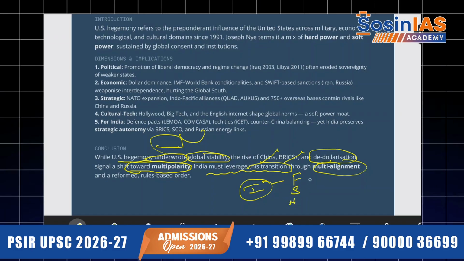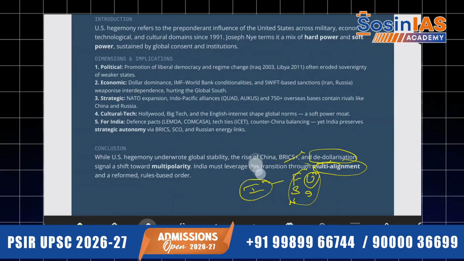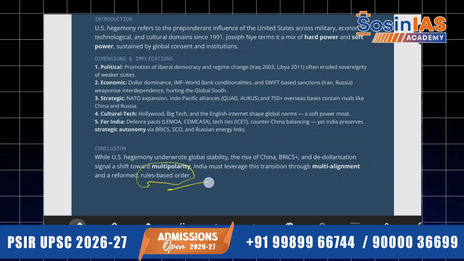Recently Prime Minister Modi ji went on a five-nation visit. Finland we have covered, Sweden we have covered, Norway we have covered, Abu Dhabi we have covered, and Italy we have covered. And recently India-Indonesia, India-Netherlands, India-Denmark, all of that is also happening. So India has multi-alignment with many countries, and we are favoring only the rules-based order. The order in the world should be based on rules.